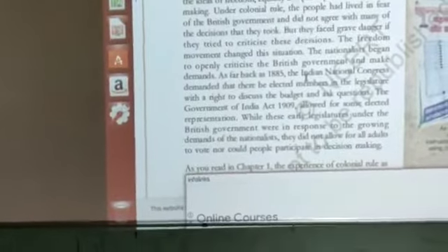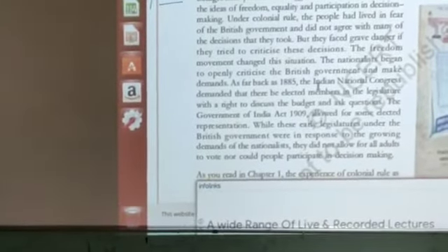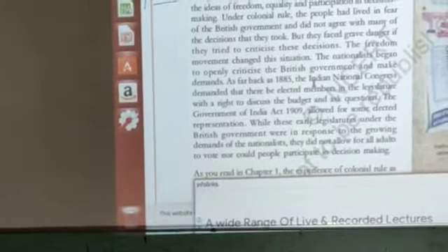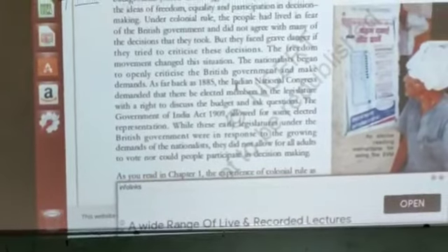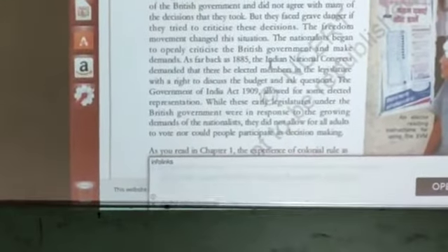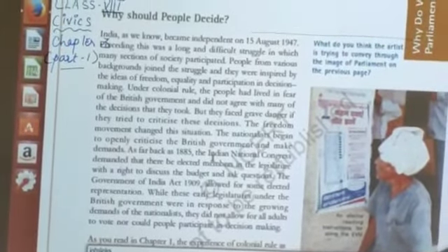Nationalists started criticizing the British government and making demands. The Indian National Congress demanded that there should be elected members in the legislature, with the right to discuss the budget and ask questions. So that was decided by the Indian National Congress.